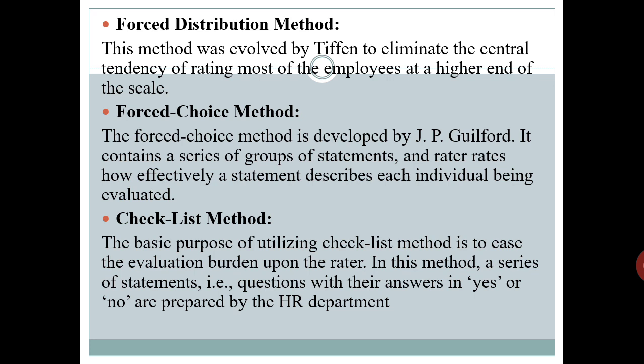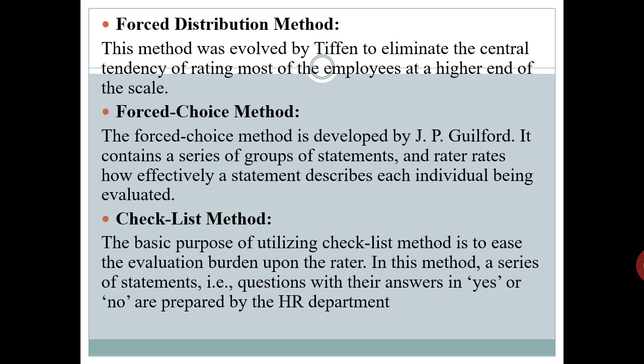Okay, each statement carries a score or weight which is not made known to the rater. The human resource section does a rating for all sets of statements, both positive and negative. The final rating is done on the basis of all the sets of statements. Thus, employee rating in this manner makes the method more objective. The only problem associated with this method is that actually constructing several evaluative statements, also called forced choice scales, takes a lot of time and effort. This method is time consuming in nature.